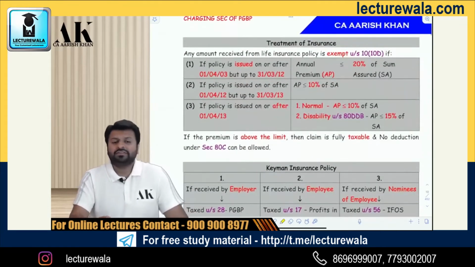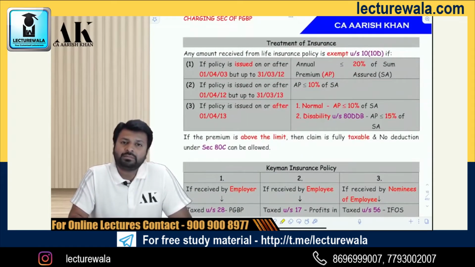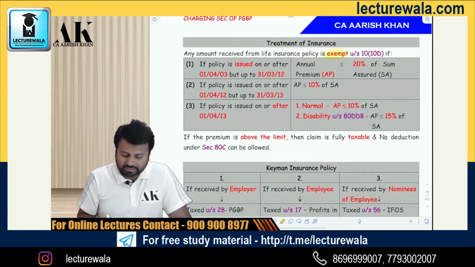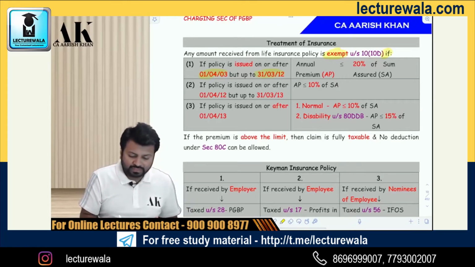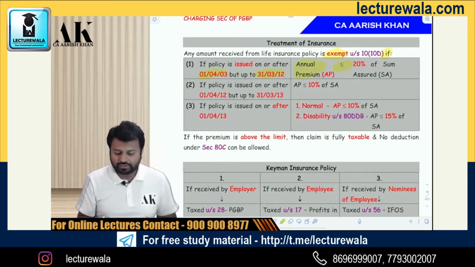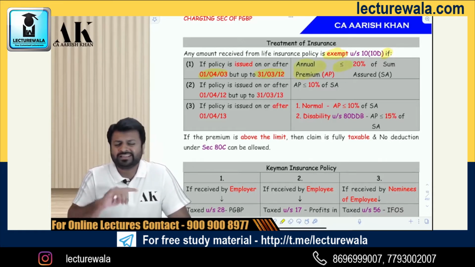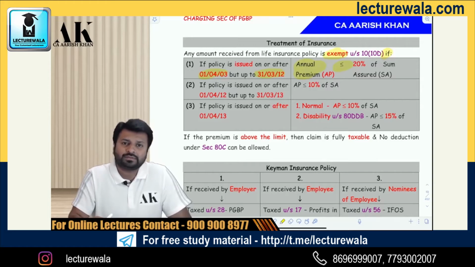Next, what is the treatment of life insurance? If I get an amount on maturity or on death benefit, is it taxable or exempt? It is exempt subject to some conditions. What are those conditions? Condition number 1: if the policy is issued between 1/4/2003 and 31st March 2012, then your annual premium should not exceed 20% of sum assured. If it exceeds 20% of sum assured, then it is taxable. It should be less than or equal to 20% of sum assured, then it is exempt.